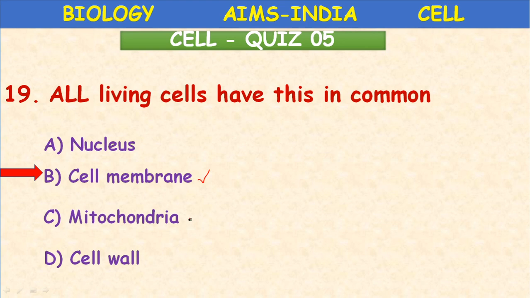If it is a prokaryotic cell, mitochondria may not be present. If it is an animal cell, cell wall is not present. So here you have to analyze the options. After reading the question, immediately think about the answer, and two of the options are very closely related. Here cell membrane and cell wall are somewhat related. Cell membrane is the common structure, whether it is a prokaryotic cell or a eukaryotic cell. In any living cell, cell membrane is present.